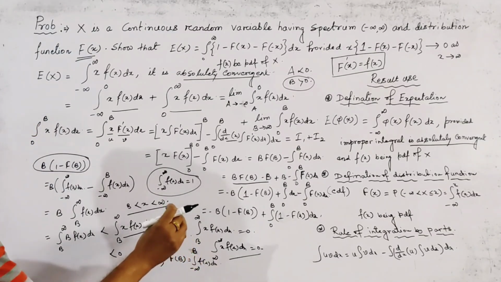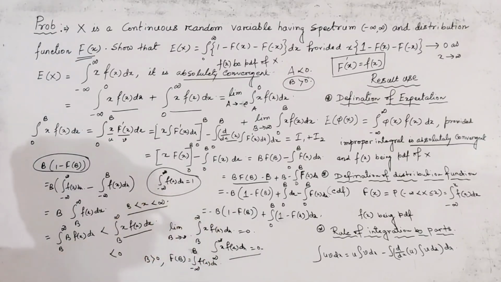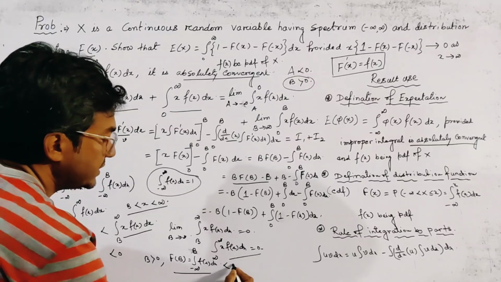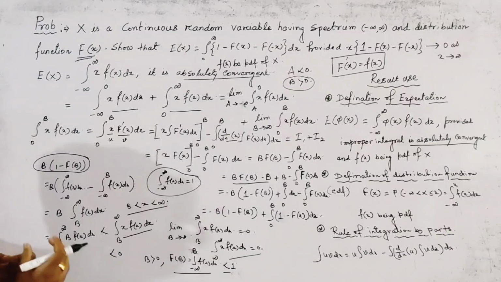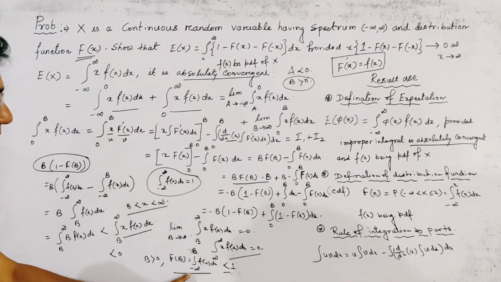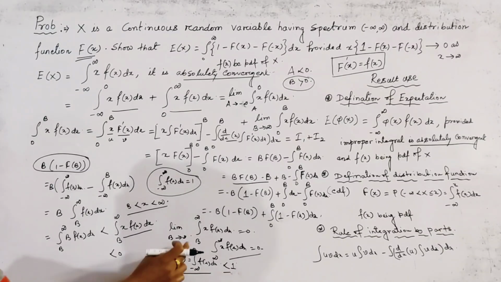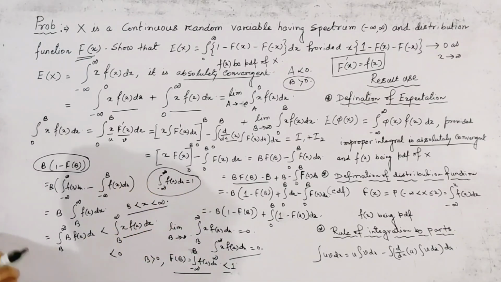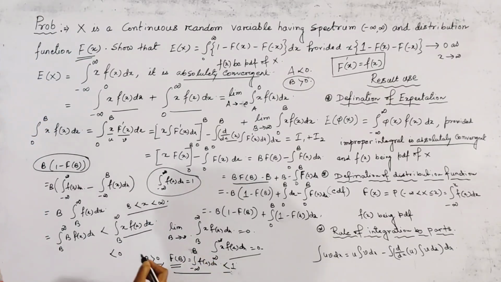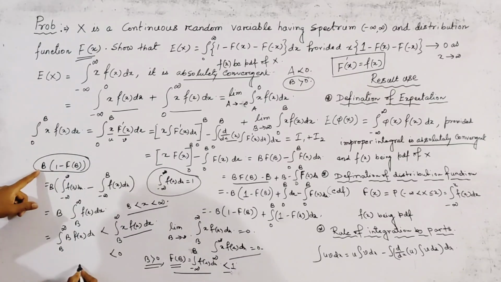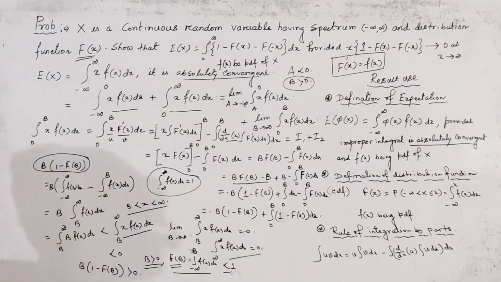This is the integrated value up to some point of the spectrum, and it is always less than 1 because the sum of all values, or integration minus infinity to infinity f(x) dx, is 1. So integrating minus infinity to b f(x) dx, this is less than 1. And by putting the value of F of b, this is less than 1 and b greater than 0, we write that b into 1 minus F of b is always greater than 0.